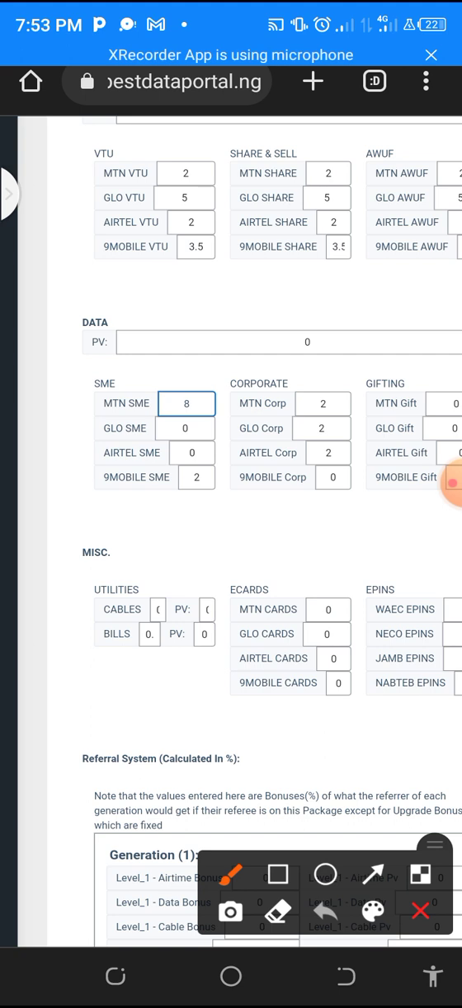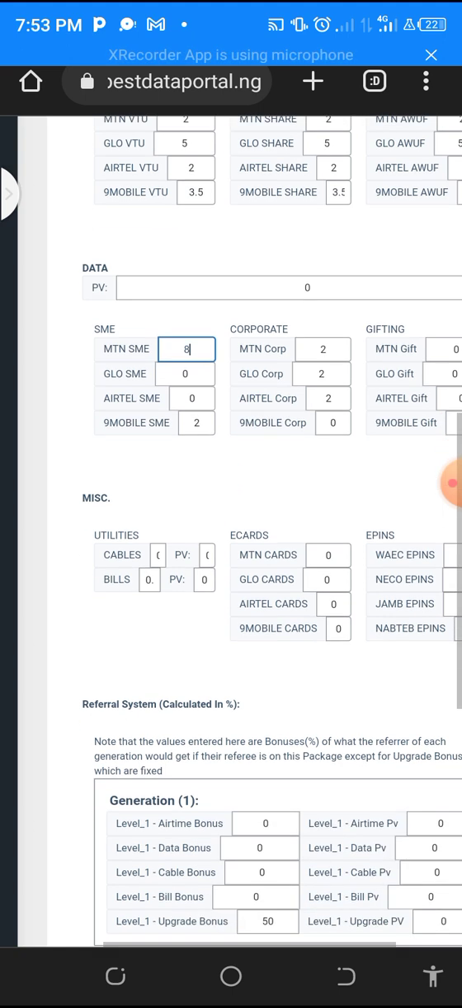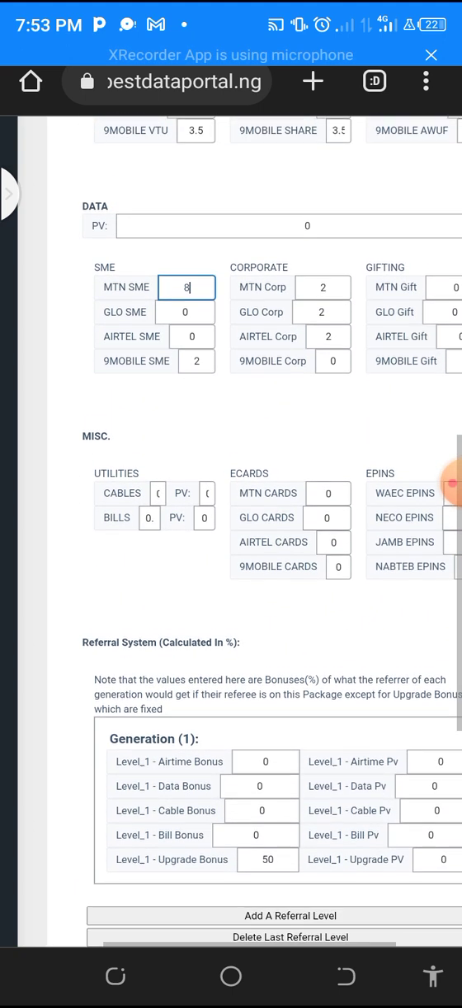Leave it at 0. Glow has corporate gifting, do your calculation, write it here. Airtel does not have SME, leave it at 0. Airtel has corporate gifting, do your calculation, come and put the percentage here. Also for 9 mobile, leave the gifting at 0. So when you finish with that, make sure to click the update reseller level.